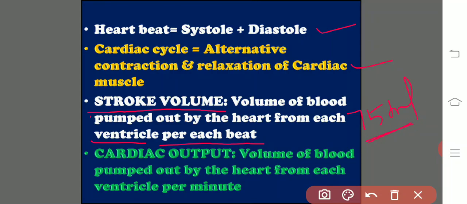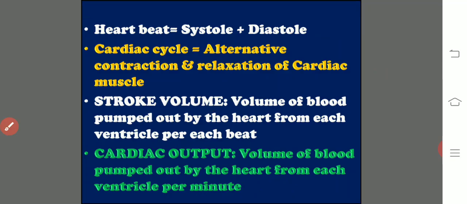And cardiac output is the term which shows the volume of blood pumped out by the heart from each ventricle per minute, for 60 seconds. For 60 seconds we have a heartbeat of about 72. In healthy adult individuals, the rate of heartbeat is 72 per minute. 72 times 75 ml is the cardiac output.